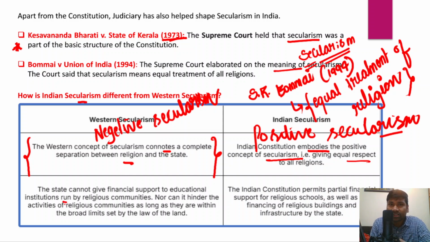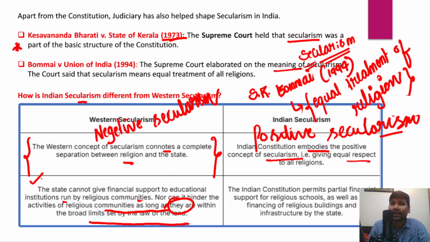Imagine that there are some educational institutions which are solely managed, maintained or run by religious organizations or communities. In Western countries, the state cannot give financial aid to the educational institutions run by these religious communities, nor can the state hinder the activities of religious communities as long as they are within the broad limits set by the law of the land, right? So this is the Western concept of secularism.